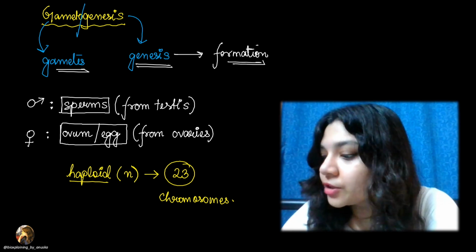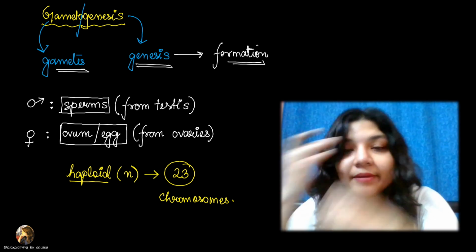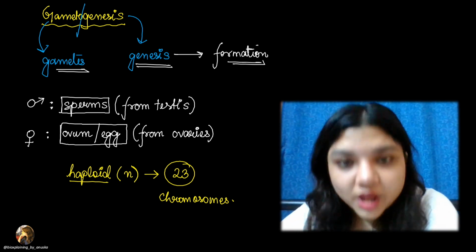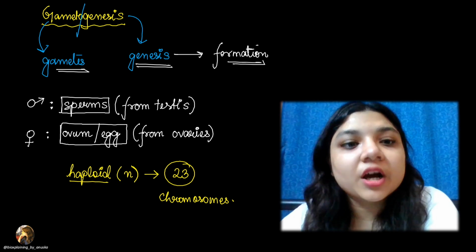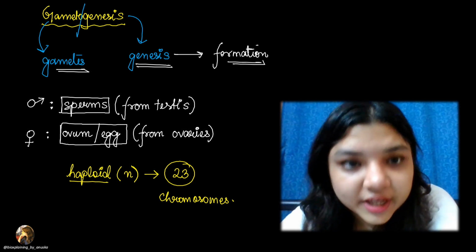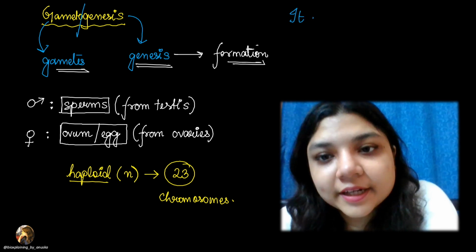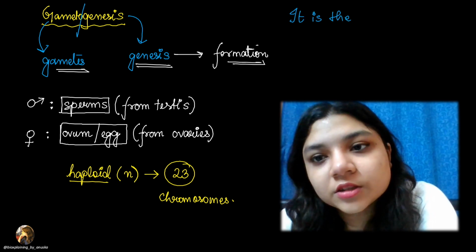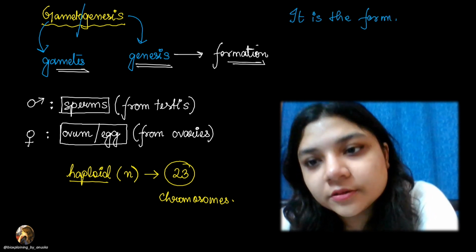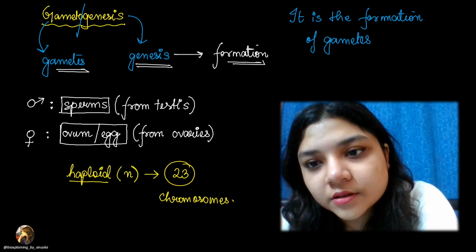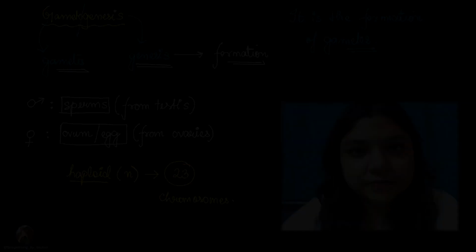Genesis means formation. Right? So gametogenesis refers to the formation or the production of gametes. So gametogenesis means it is the formation of gametes. Fine.